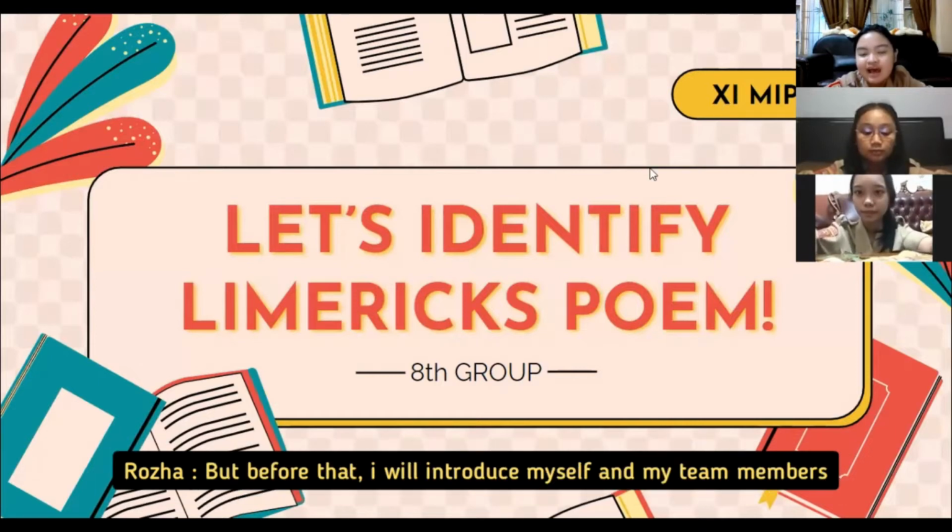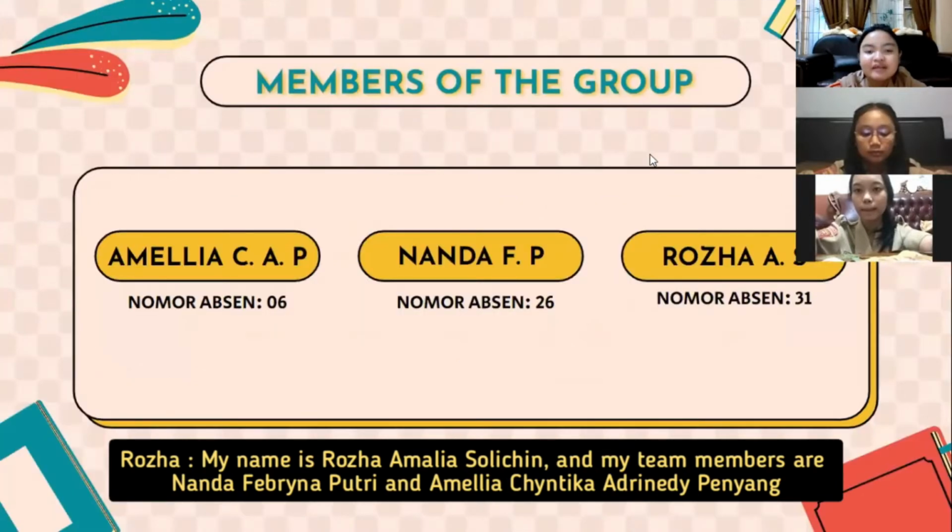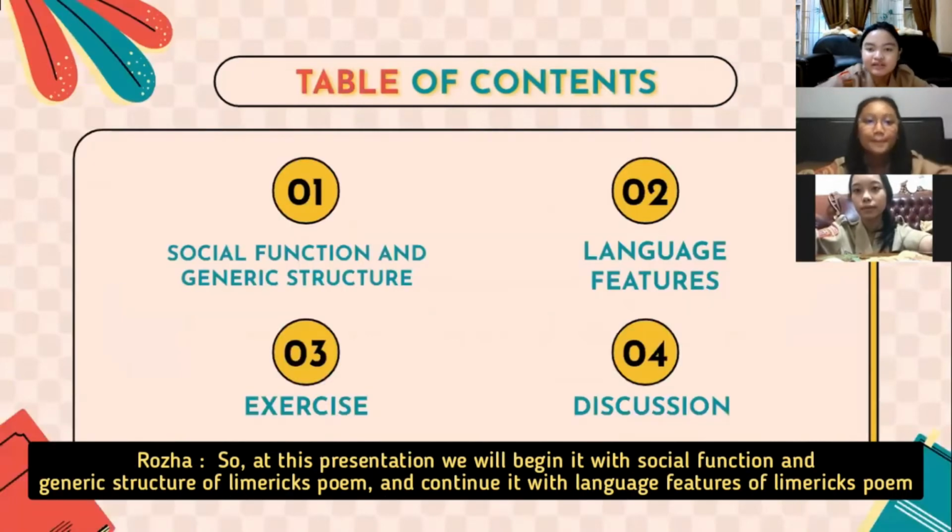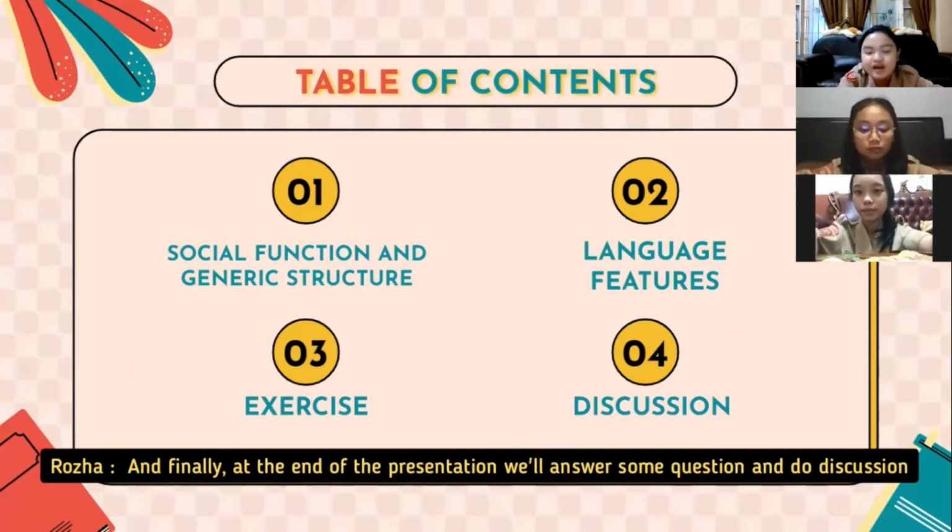But before that, I will introduce myself and my team members. My name is Rozha A and my team members are Nanda F and Amellia C. So in this presentation, we will begin with the social function and generic structure of Limerick poem, then continue with language features of Limerick poem, and finally, at the end of the presentation, we will answer some questions and do some discussion.